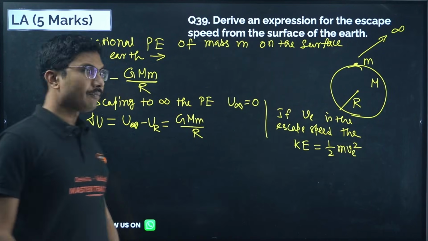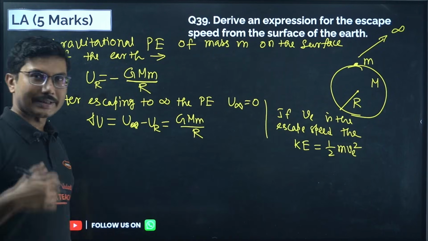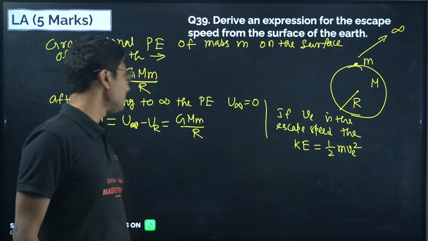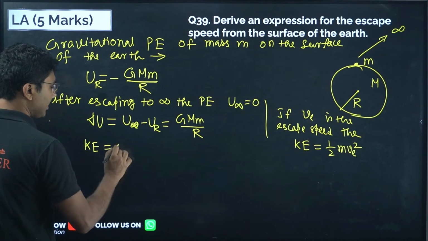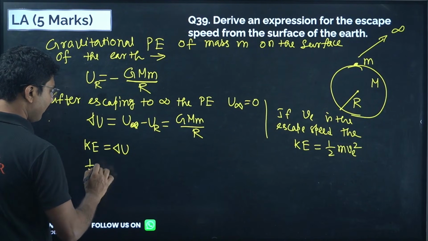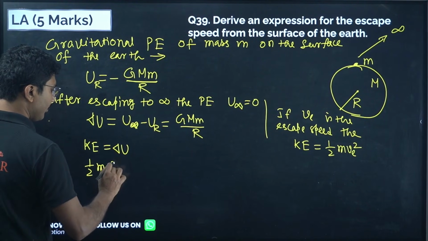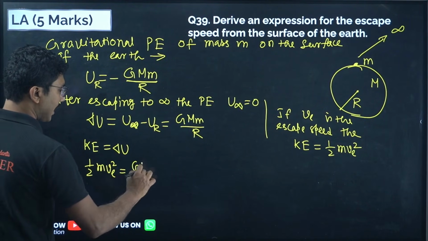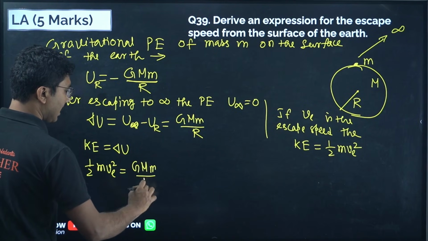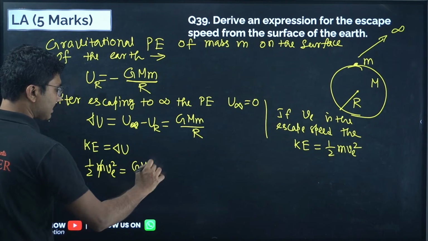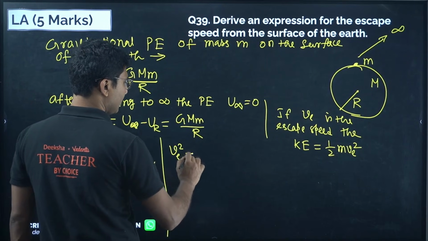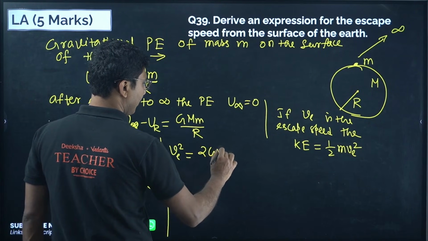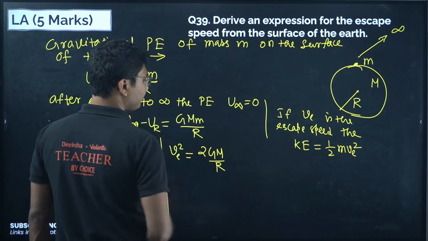So the minimum velocity that you give to escape the earth should equal this change in potential energy. So kinetic energy must be equal to change in potential energy. So half m v square equals GMm by r. Now m cancels and you get v square equals 2GM by r.